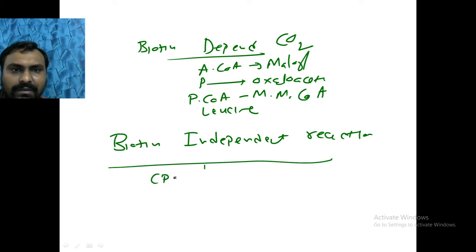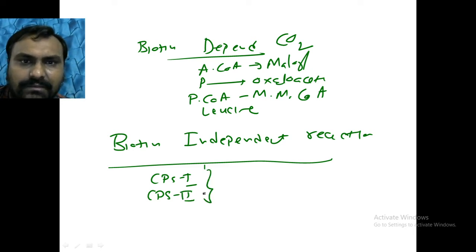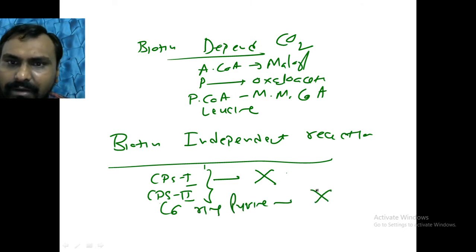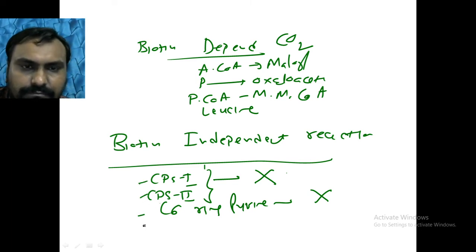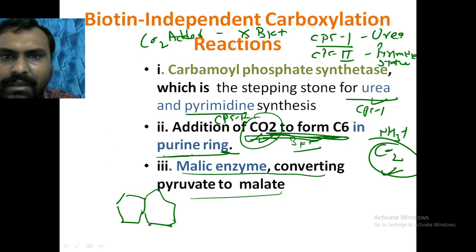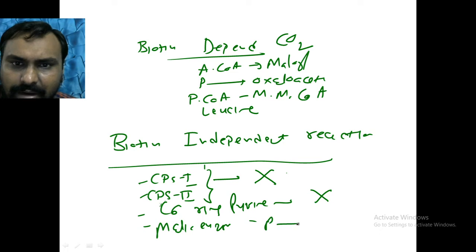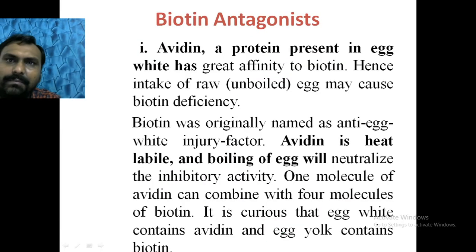So in the urea synthesis and in the pyrimidine synthesis, CPS1 and CPS2, they don't require the biotin. And C6 ring of the purine, which is donated by CO2, but doesn't require the biotin. Okay. And conversion of pyruvate to malate by malic enzyme, here don't require the biotin. These are the biotin independent reactions.